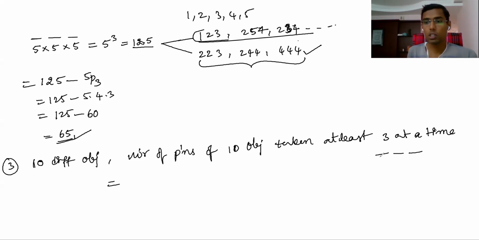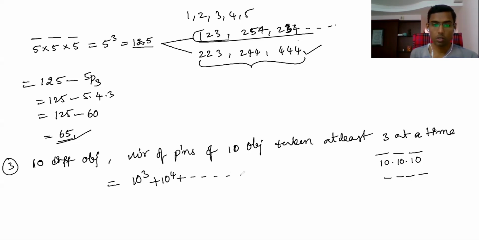So the number of permutations with 3 objects is how much? 10 into 10 into 10, so 10 cube. At least 3 means 3 or more. 10 cube. The number of permutations with 4 objects is 10 power 4. The number of permutations with 5 objects, and so on, up to the number of permutations with all 10 objects.